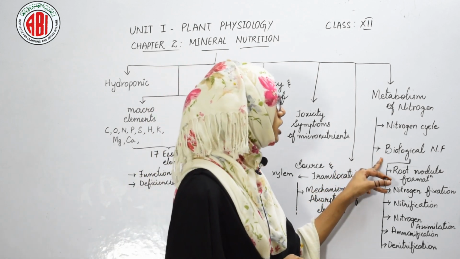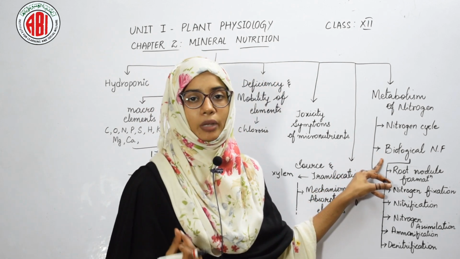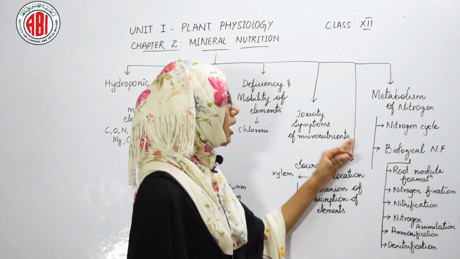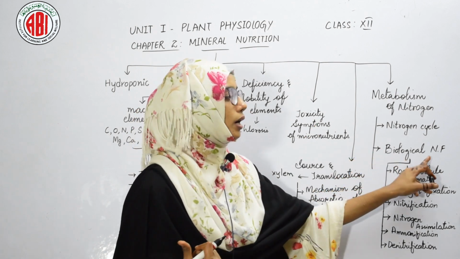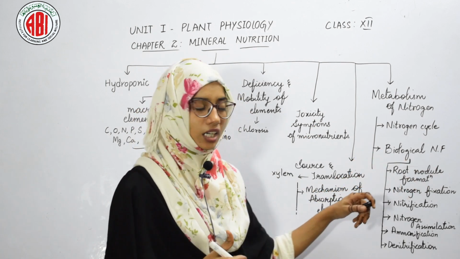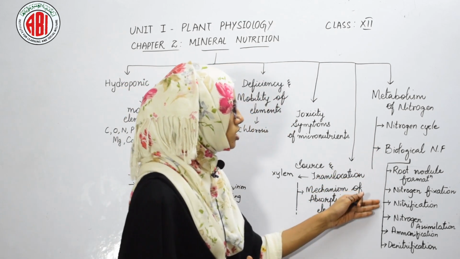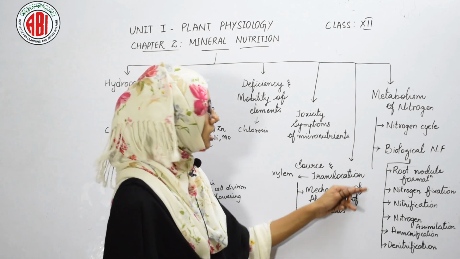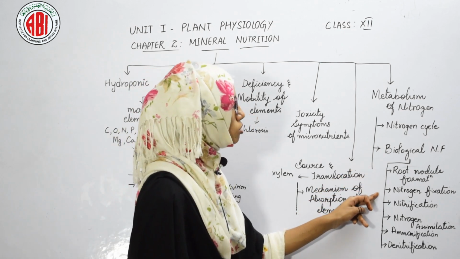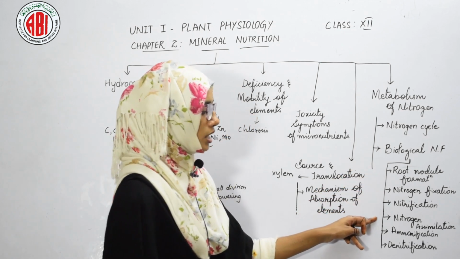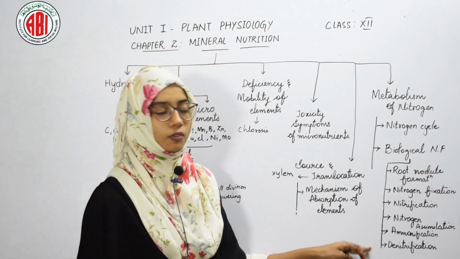By biological nitrogen fixation, nitrogen can be converted into ammonia. In this chapter, we have studied biological nitrogen fixation in detail, including steps like root nodule formation, nitrogen fixation, nitrification, nitrogen assimilation, ammonification and denitrification.